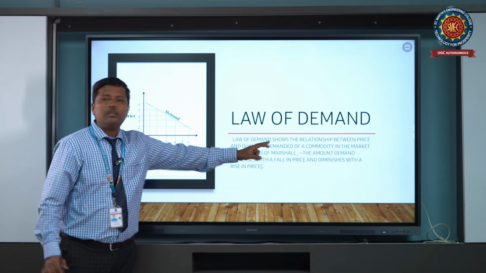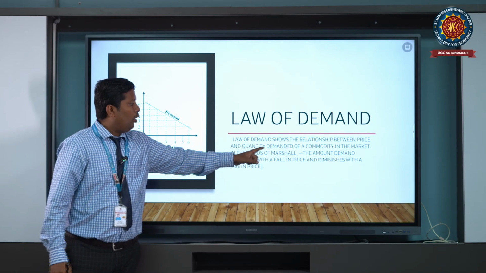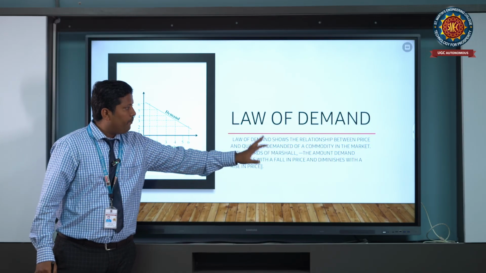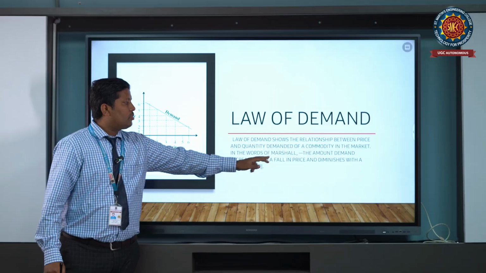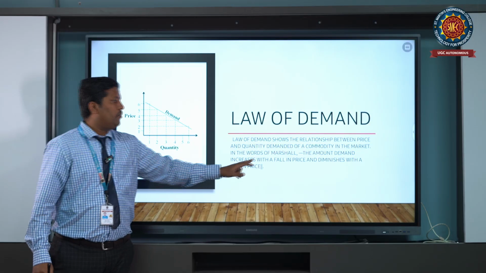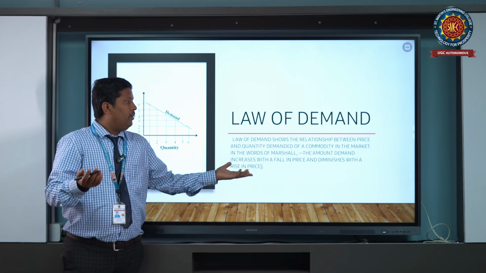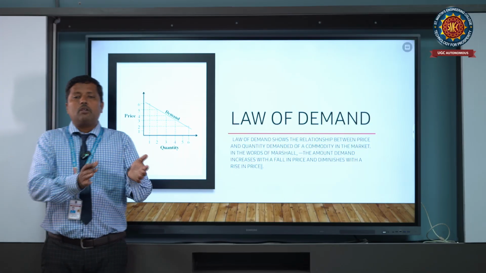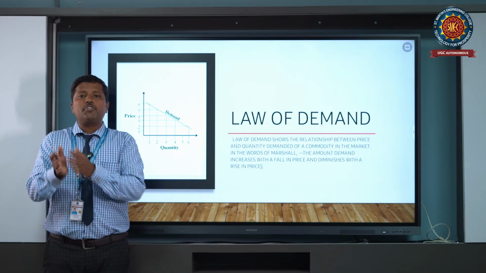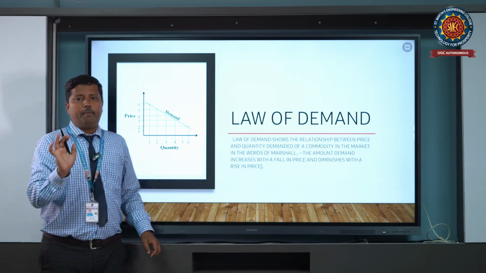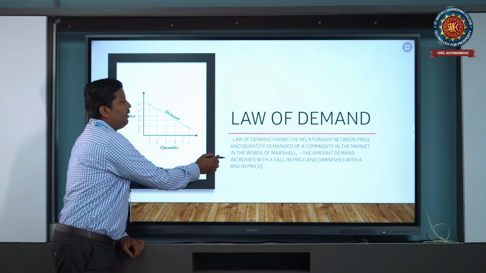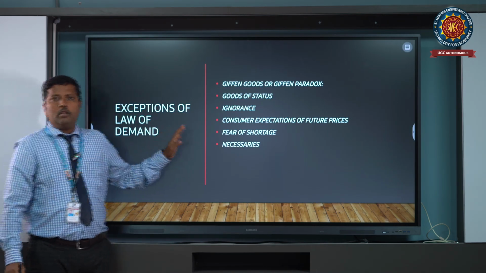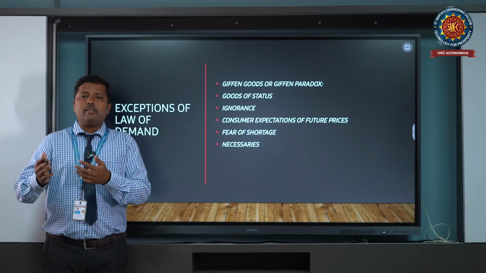Usually the law of demand shows the relationship between price and quantity demanded of a commodity in the market. In the words of Marshall, the amount demanded increases with a fall in price and diminishes with a rise in price. So you need to understand that this is the interlinked connection between price and quantity demanded. Okay? Next, in this law of demand there are some exceptions, since everything has a negative effect.